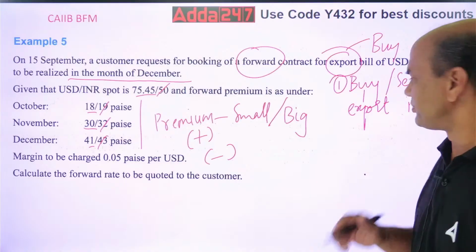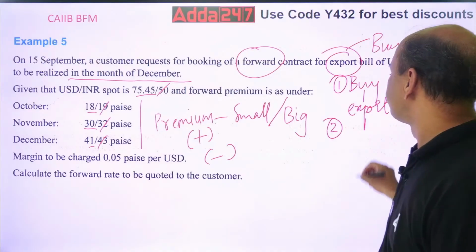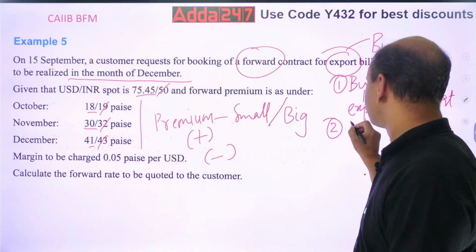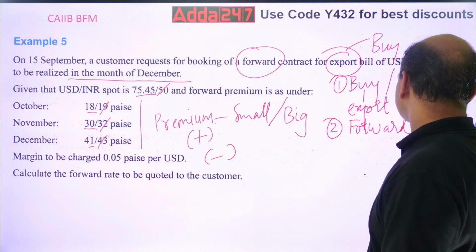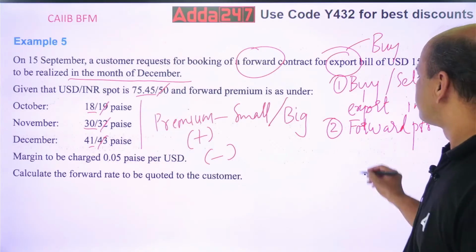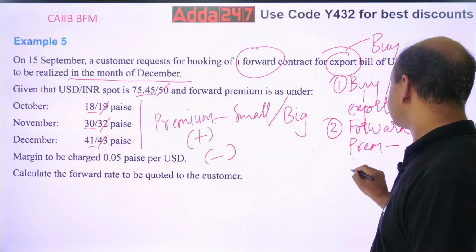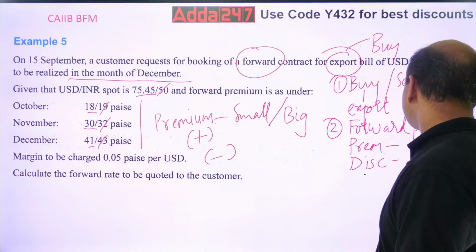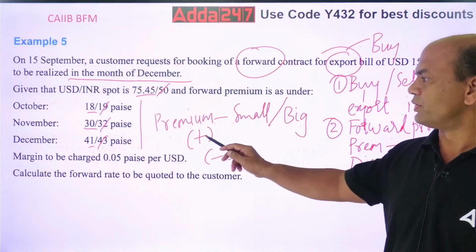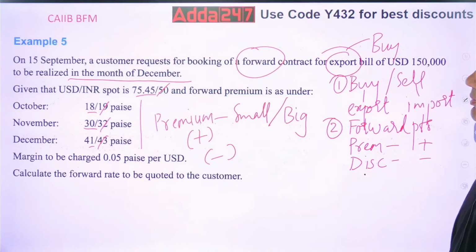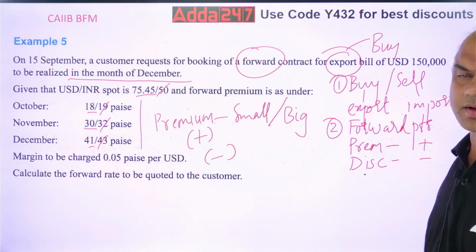Point number 1. The second point which you have to focus on is premium or discount, the forward points. If it is premium, then you have to plus. If it is discount, you have to minus. And how will you decide whether it's premium or discount? Just now I told you. When your right side is big, it's premium. When your left side is big, it is discount. So the second point is also clear.